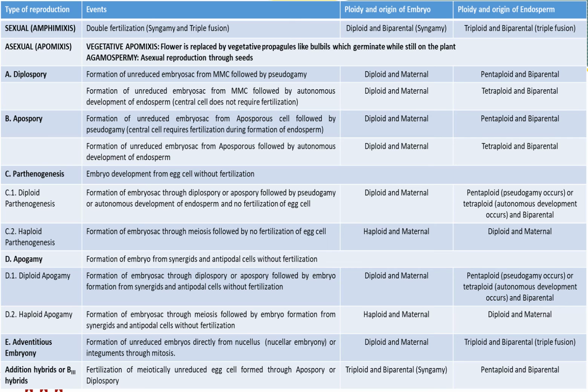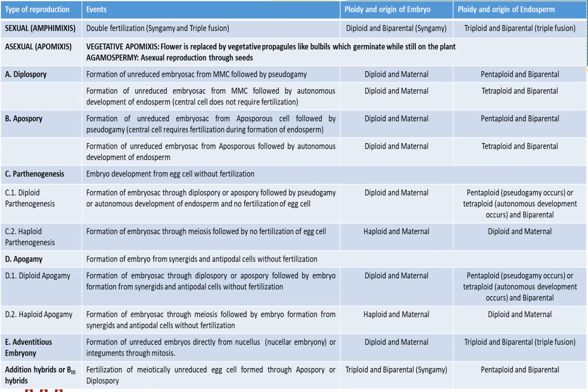But when there is haploid parthenogenesis, where the embryo sac forms through meiosis but no fertilization of egg cells occurs, here a non-recurrent kind of apomixis takes place and a haploid embryo is formed, while the endosperm is in a diploid condition. So this is not going to survive in the next generation. The same thing happens in haploid apogamy. The only difference is that here antipodal cells and synergid cells are involved, right?